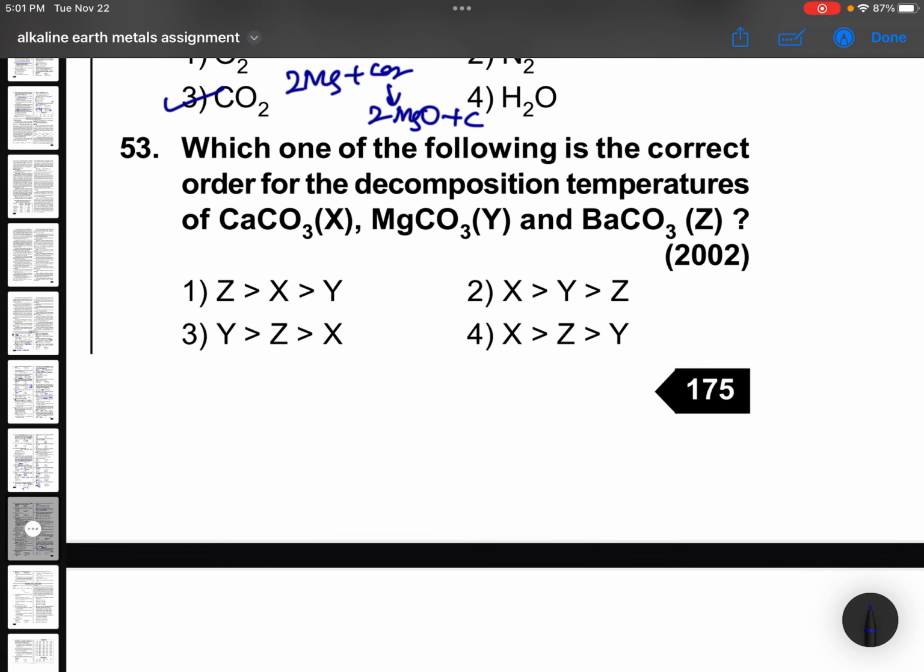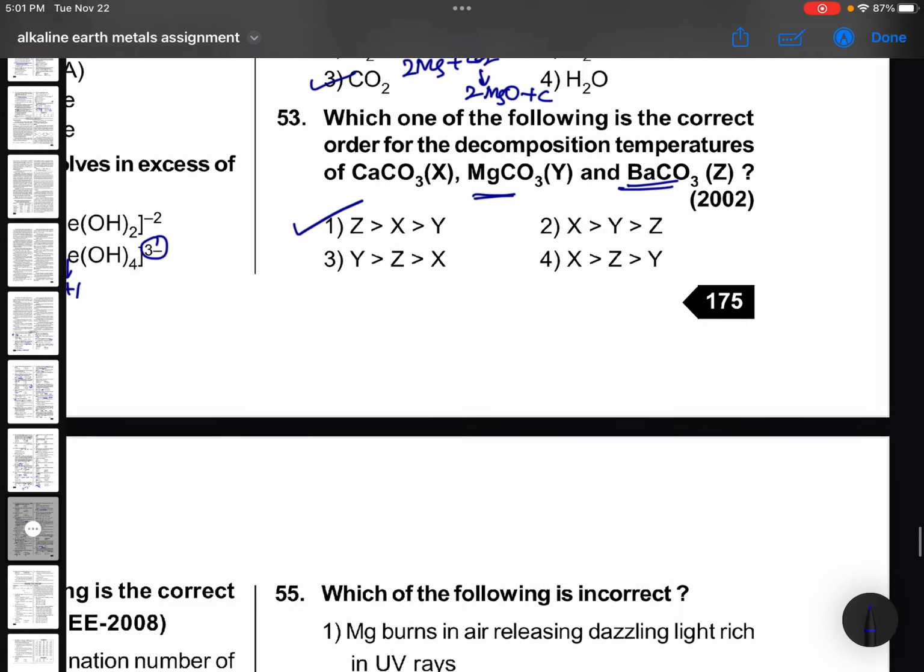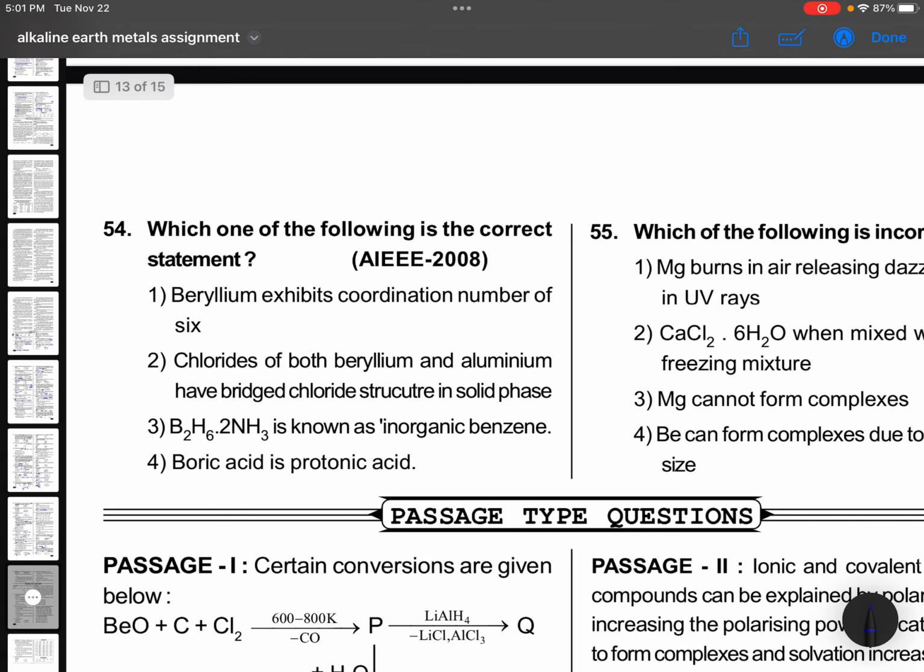Which of the following is the correct order of decomposition temperatures of CaCO3, MgCO3, BaCO3, down the group increases? Just now we were discussing at high temperatures BaCO3 means temperature should increase down the group because stability increases. So ZXY. Okay, now see carefully, these are some simple questions.